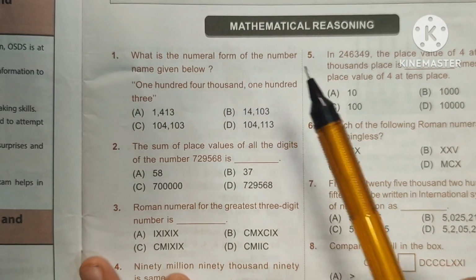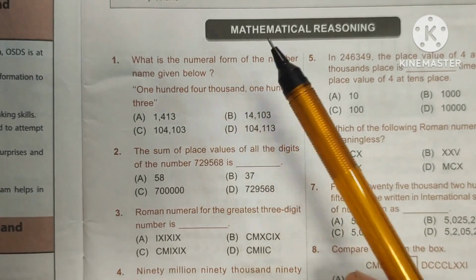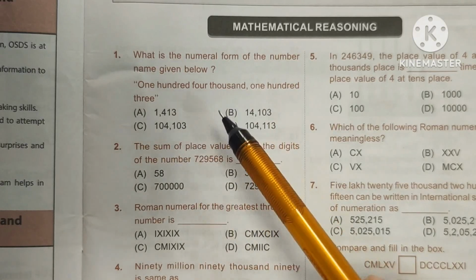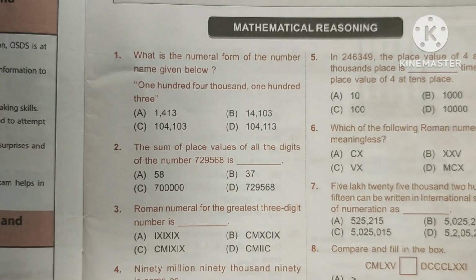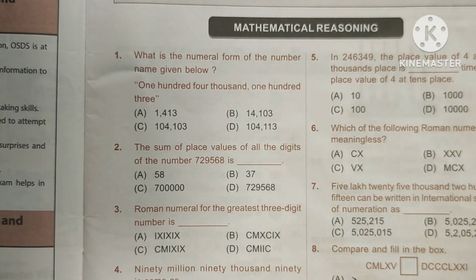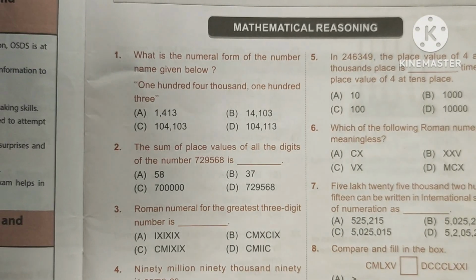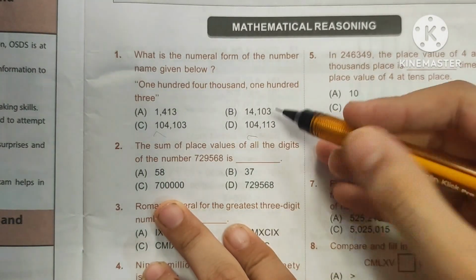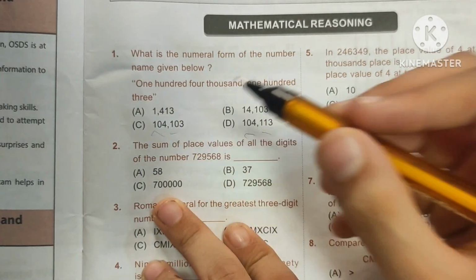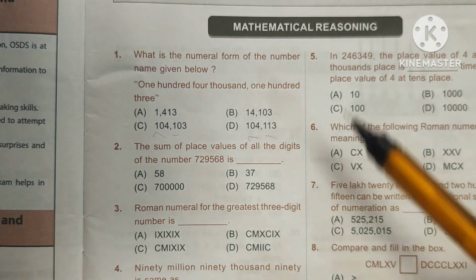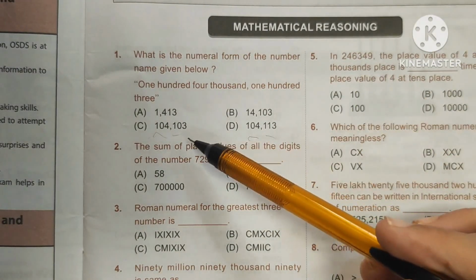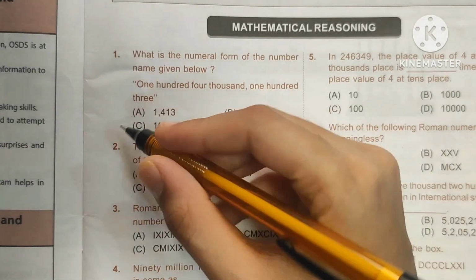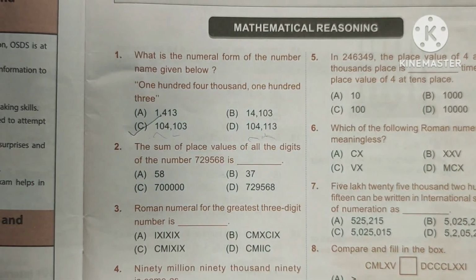Here, mathematical reasoning question number 1: what is the numeral form of the number name given below? 104,103. So 104 and 1000 means behind it will be 3 numbers. So here is 104, and behind it 3 numbers are there, and 103. So 103 is here and here is 113. So the option is the correct answer.